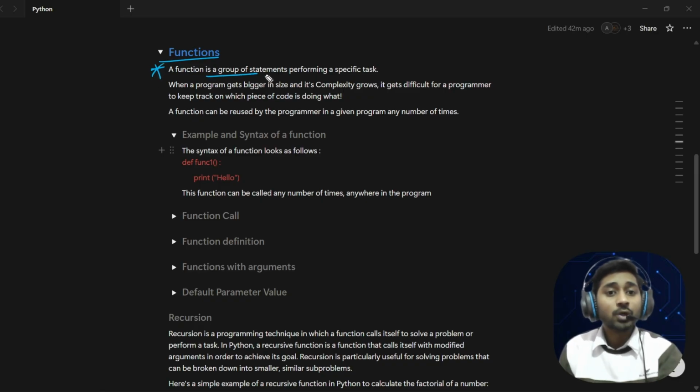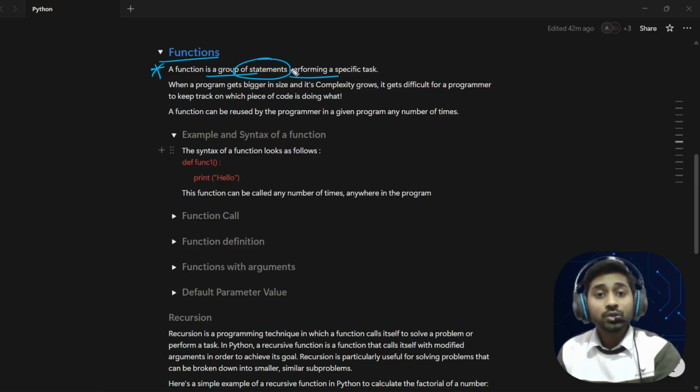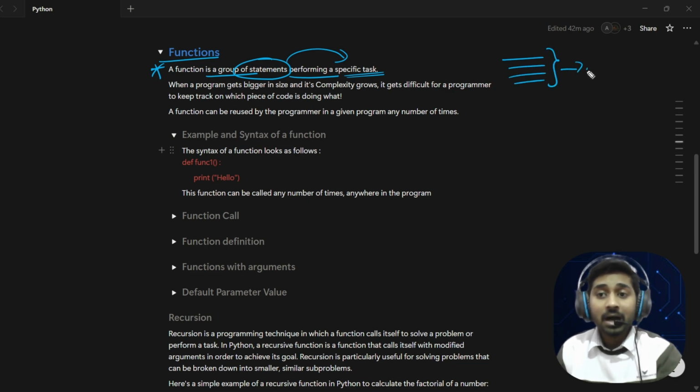A function is a group of statements. Remember, it's a group of statements which is performing a specific task. Let's say when you combine two or three lines of code that perform a task, it can be printing 1 to 10, or finding the even numbers.